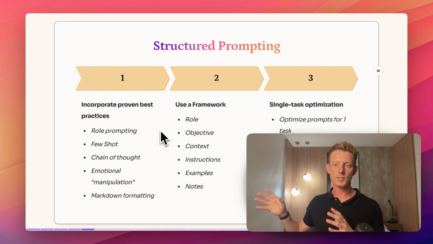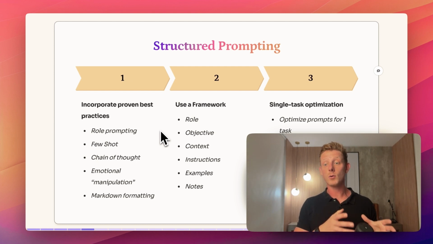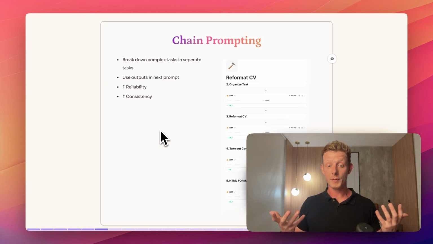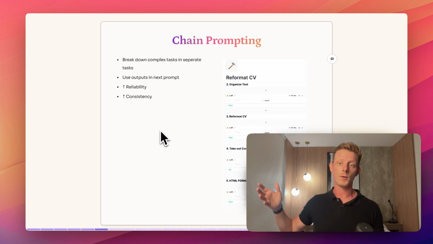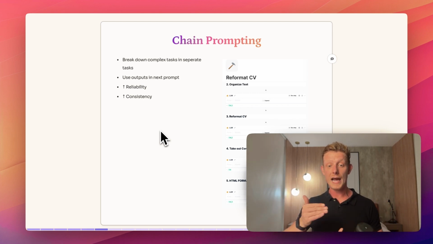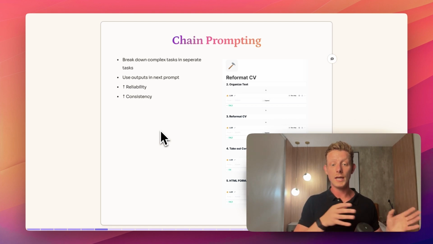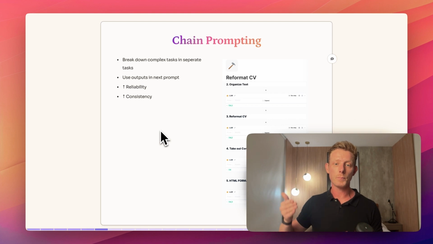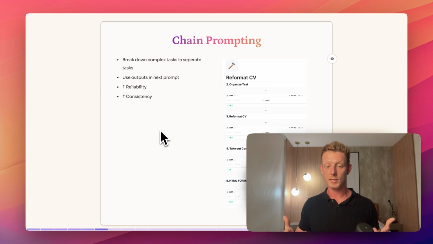And then lastly, in structured prompting, we really want to always go for single task optimization, right? LLMs are not good at performing multiple tasks. So we always want to optimize these prompts for one specific small task, right? And if we have complex tasks that have to be done, that's where chain prompting comes into play, because we break that complex task down into separate tasks and put it in a chain where we use the output of the previous language model in the next language model. And through that chain prompting, we can increase the reliability and the consistency of our system.